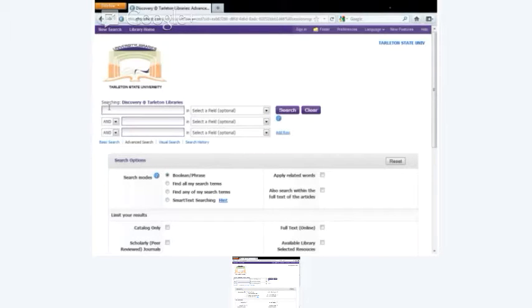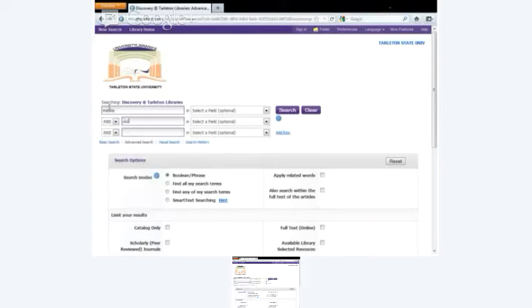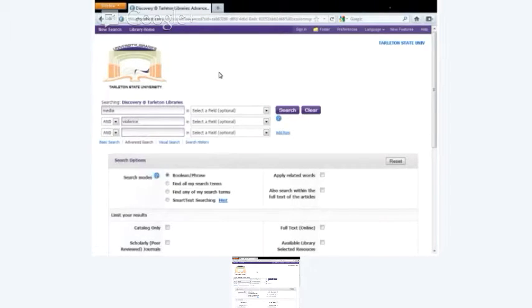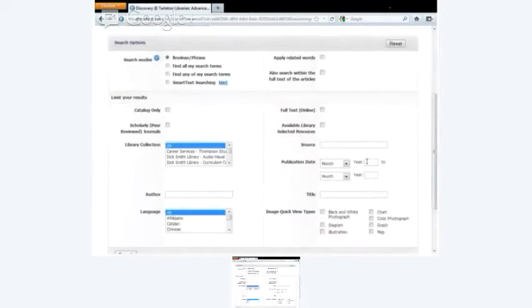Media and violence? Okay. So if you put in media and violence here, now that's going to be a really broad search, right? Because it just has these two very broad terms. And on this page, you can set some limits. Like you might want to set the date, so that you might look within a narrow window. You might want to look for peer review, but if you're just starting out, I wouldn't do that.